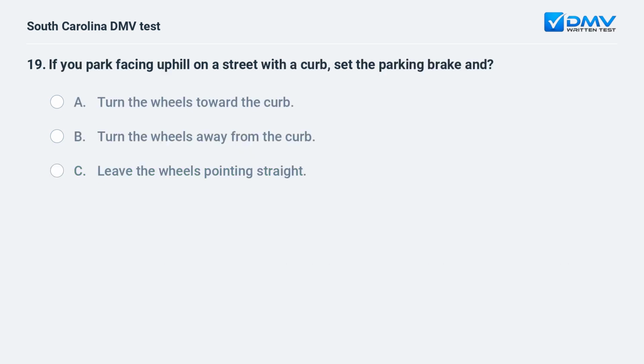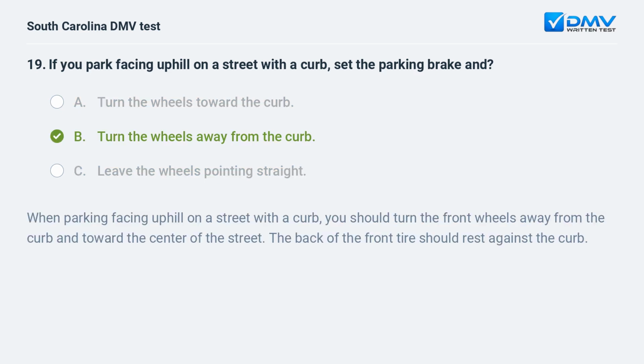If you park facing uphill on a street with a curb, set the parking brake and A. Turn the wheels toward the curb. B. Turn the wheels away from the curb. C. Leave the wheels pointing straight. B. Turn the wheels away from the curb. When parking facing uphill on a street with a curb, you should turn the front wheels away from the curb and toward the center of the street. The back of the front tire should rest against the curb.